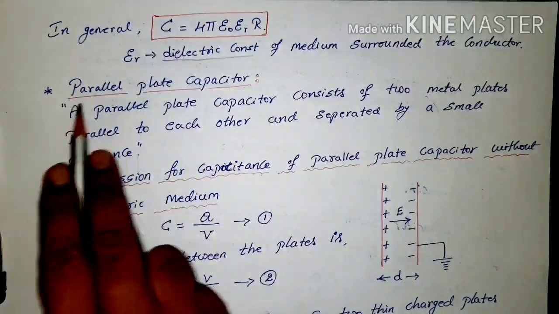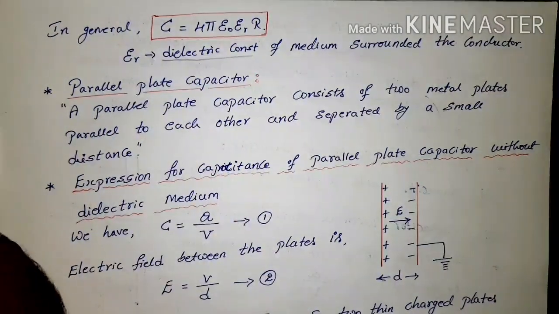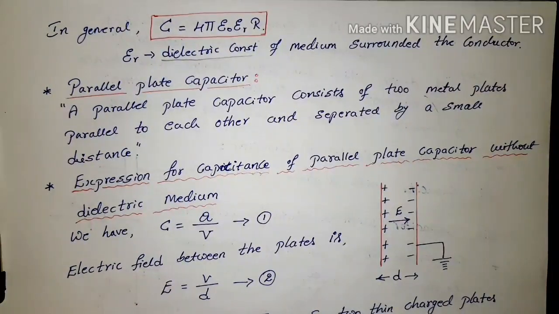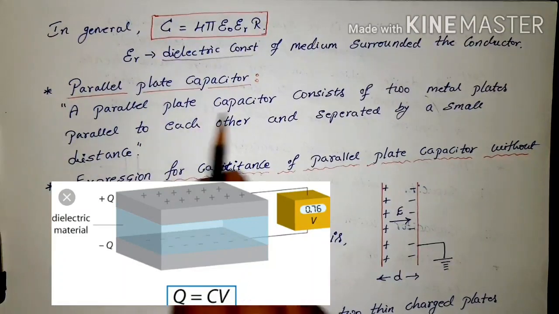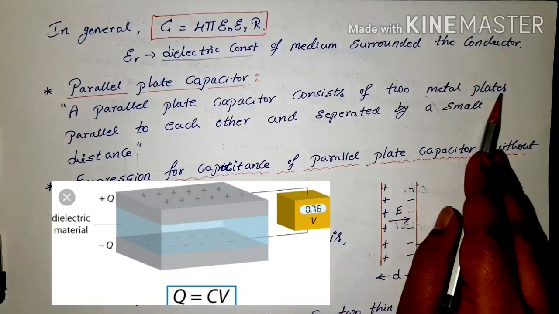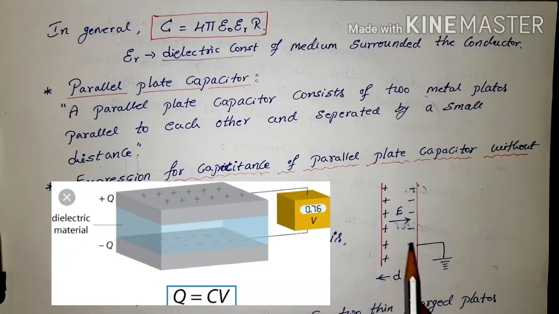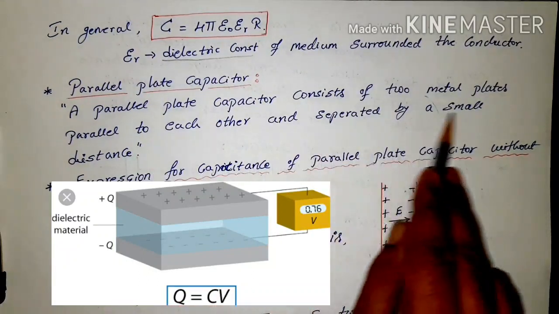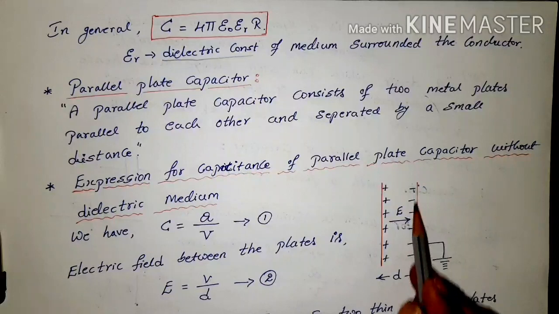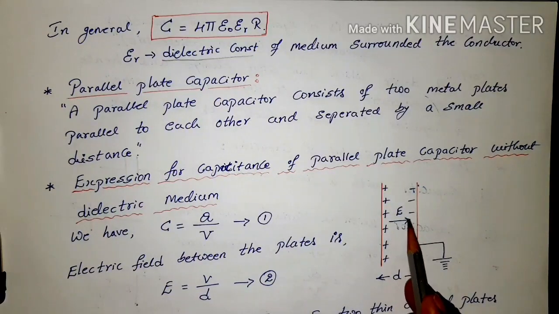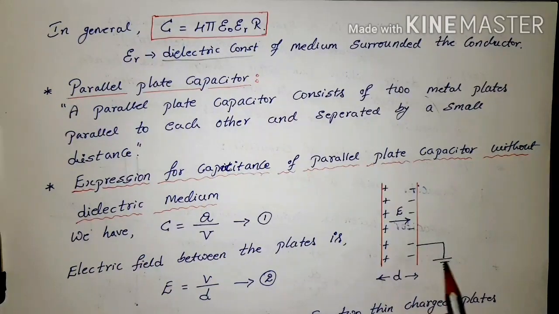Now let's study the parallel plate capacitor. For the curriculum, this is the most important topic. As per the board syllabus, the parallel plate capacitor is the most important one. A parallel plate capacitor consists of two metal plates, as you can see in the picture, parallel to each other and separated by a small distance. One is positively charged and the other is negatively charged. There is an electric field from the positive plate to the negative plate, the negative plate is grounded here, and the distance between the two plates is d.